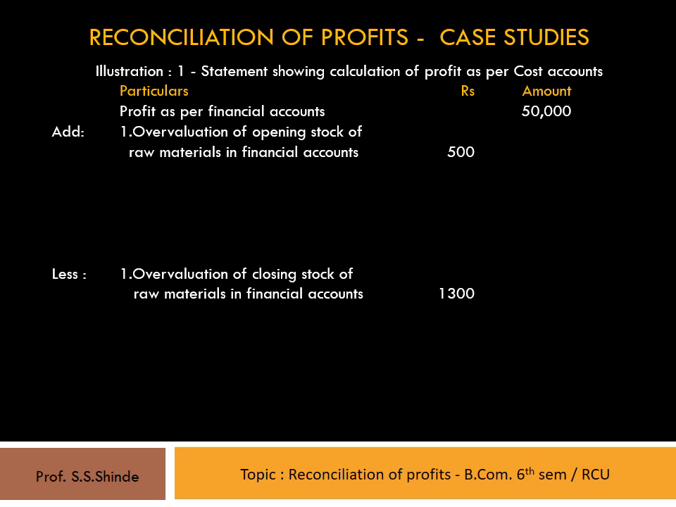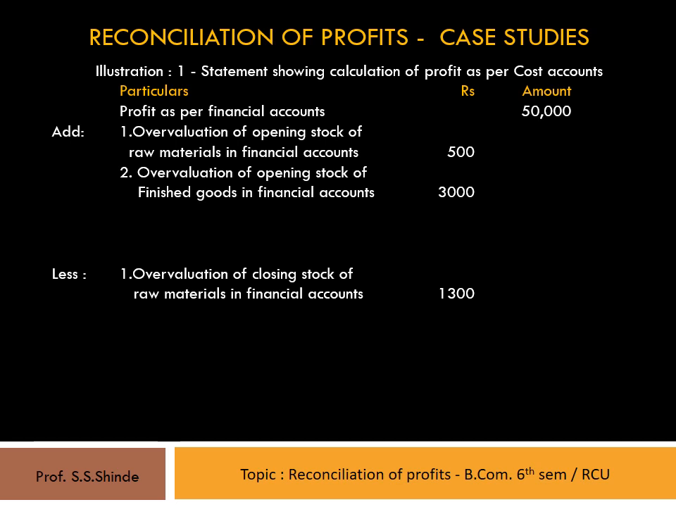The third transaction is about the opening stock of finished goods as per cost accounts rupees 12,000 and financial accounts rupees 15,000. This valuation leads to less profit as per financial account and more profit as per cost accounts by rupees 3,000. Thereby, this should be added to financial account profit and should be shown as overvaluation of opening stock of finished goods in financial accounts 3,000 rupees in the inner column.